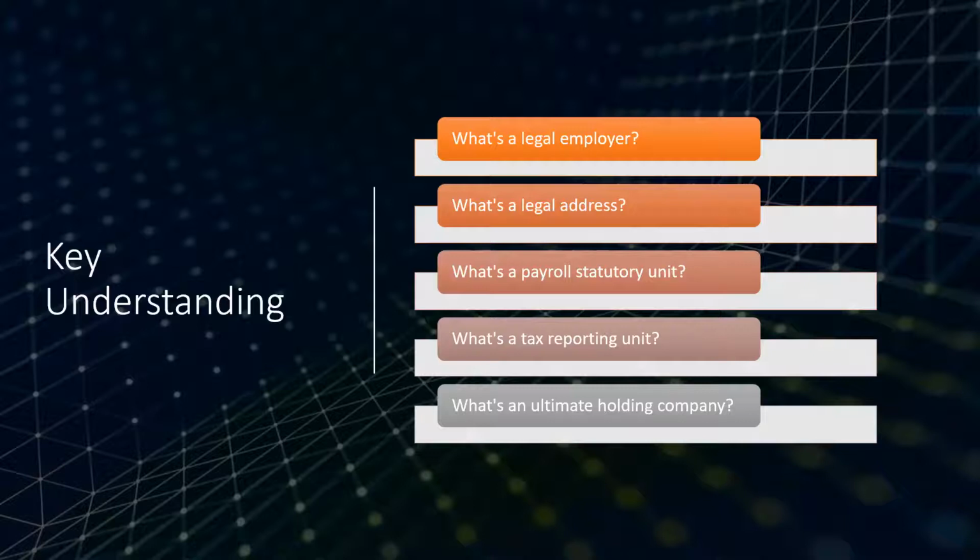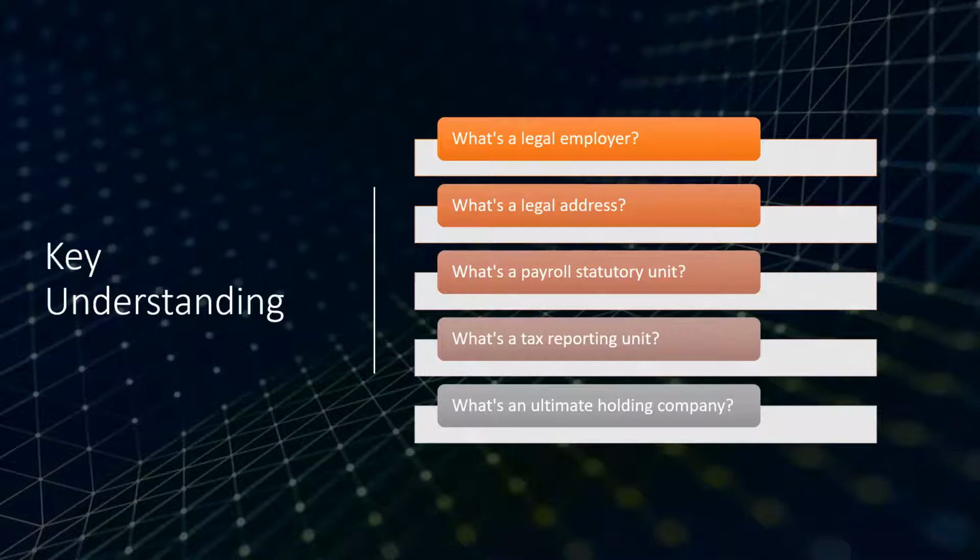Third comes the payroll statutory unit from the HR point of view. For all the salary I am paying, we have to give a report to the government: how much we are paying, how much income tax we are paying, how much employees are saving. This is required from the payroll point of view. The fourth one is the tax reporting unit, under which tax we are reporting for these particular organizations.